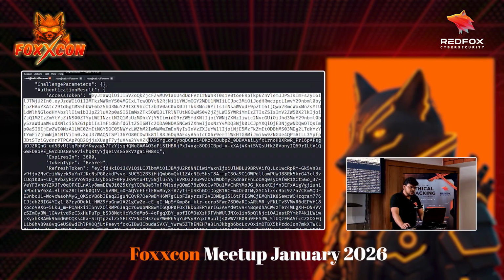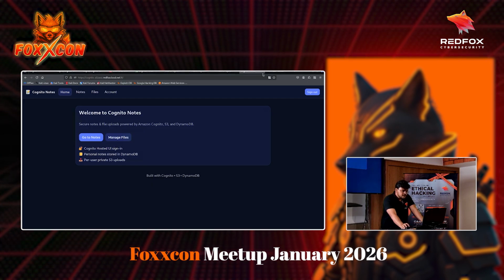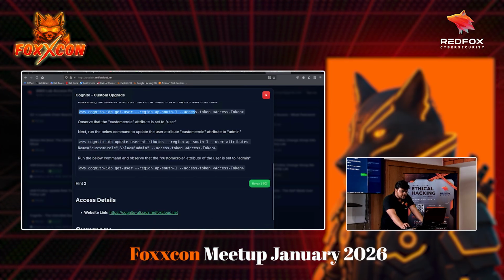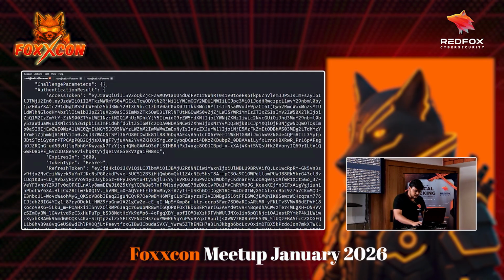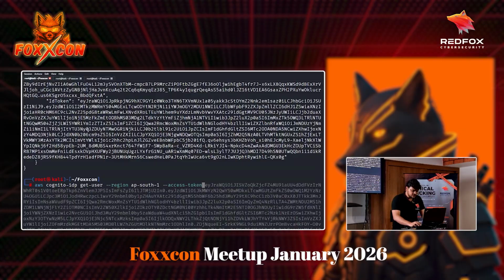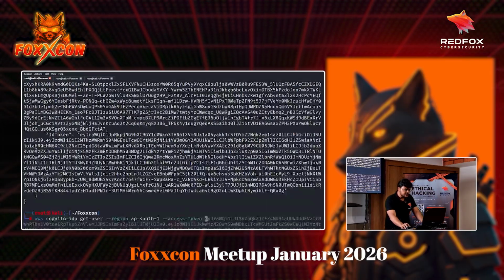So what can we do with the access token? It means we are authenticated as that user, and if I'm authenticated as that user, I can view my attributes, right? So let's view that. The command is this one, and then the access token. Control L, Control Shift Q, Control Shift V, and the access token I just received here.